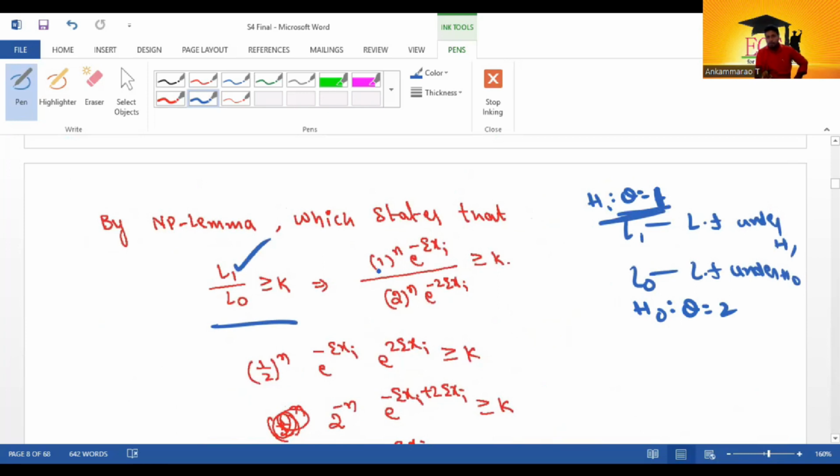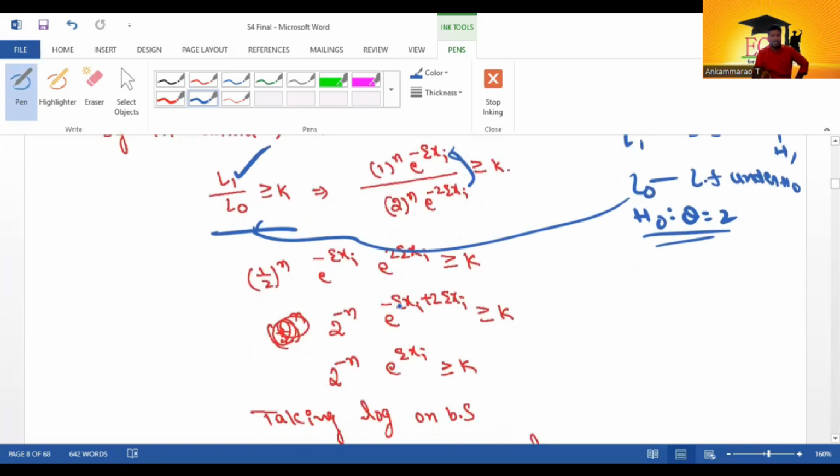That is, in place of theta power n, 1 power n e power minus summation x. Substituting 2 in place of theta, we are getting L0: 2 power n e power minus 2 into summation x, greater than equal to k. So here 1 by 1 power n and 2 power n can be written as 1 by 2 power n. Shifting this from the numerator, minus summation xi plus 2 into summation xi greater than equal to k. Moving the minus from 2 to the front, plus summation xi, 2 power minus n into e power summation xi greater than equal to k.